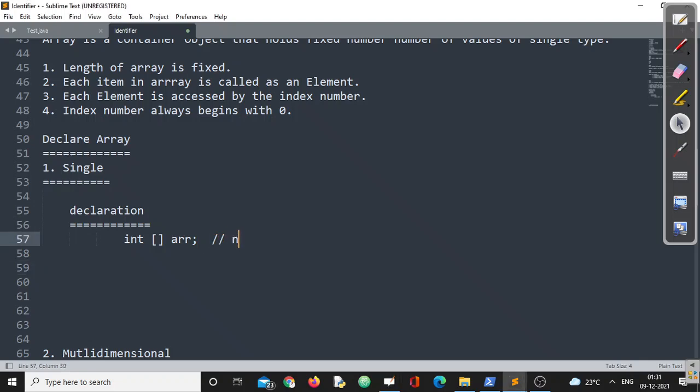Remember, this is not array creation. This is declaration only. I repeat, most of the students say that whenever we write this, it is array creation. But remember, this is not array creation, this is array declaration. Now the next question you are going to ask me: sir, if it is array declaration, why is it required? What exactly does this signify? To answer that question, make sure you understand this point. It basically tells the compiler